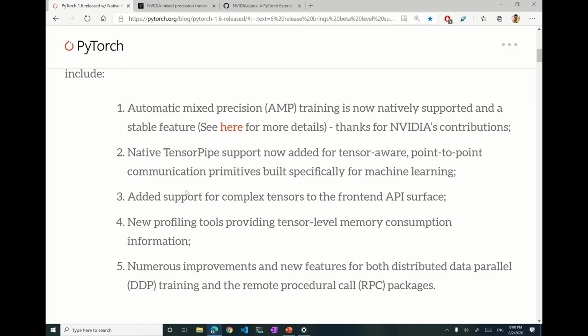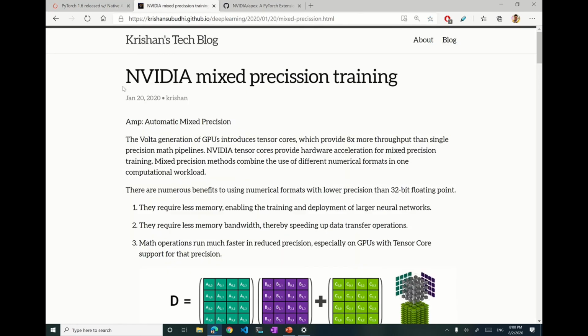So before moving further, we should understand what AMP means. AMP is also called automatic mixed precision. I have a blog written on AMP where I clearly explain what AMP is and what the benefits of this kind of training are. So this is my blog.